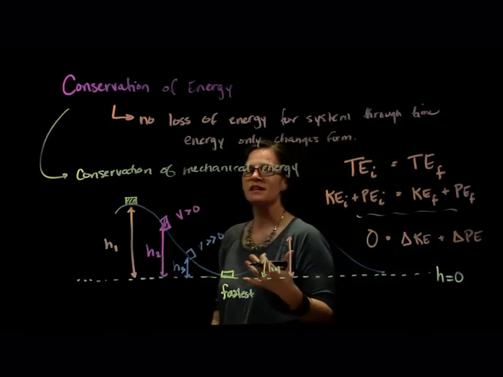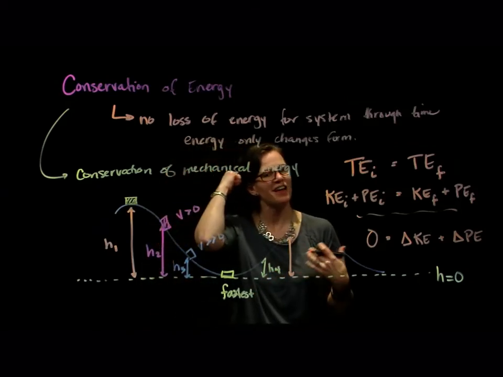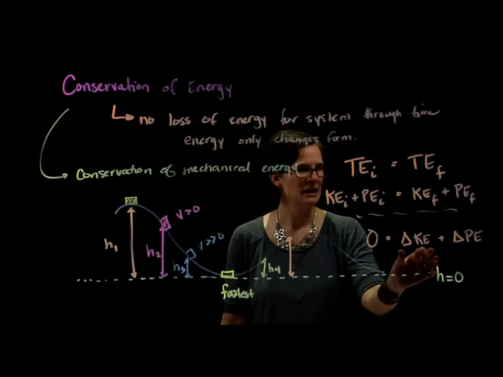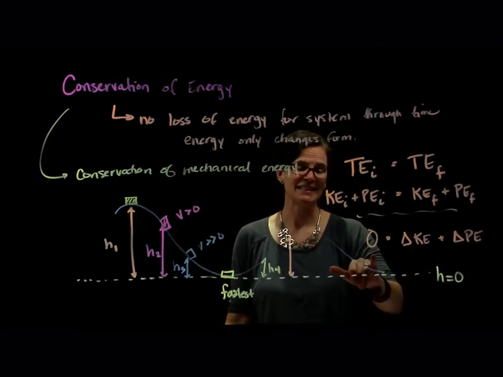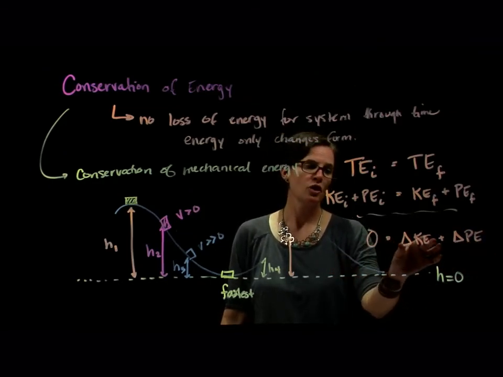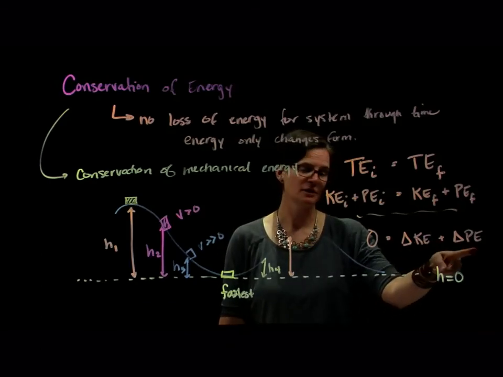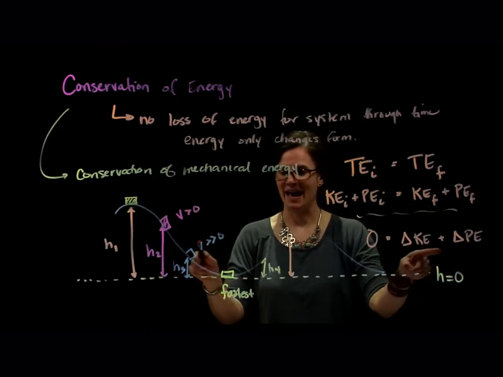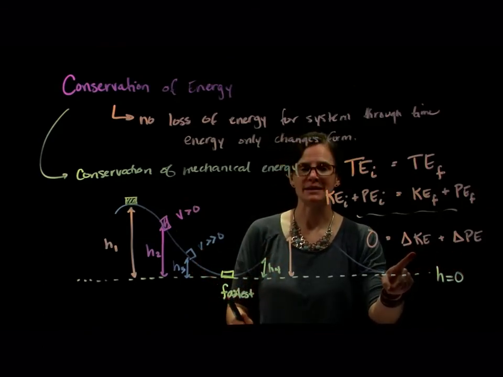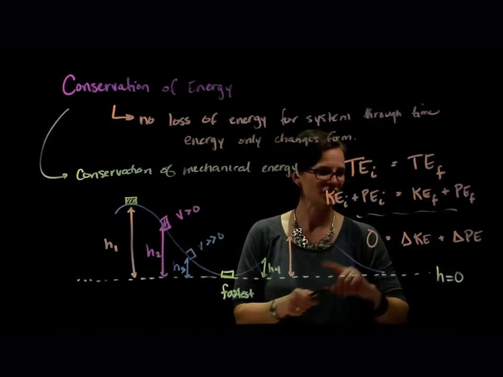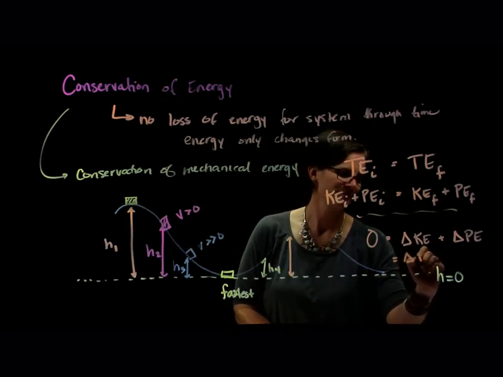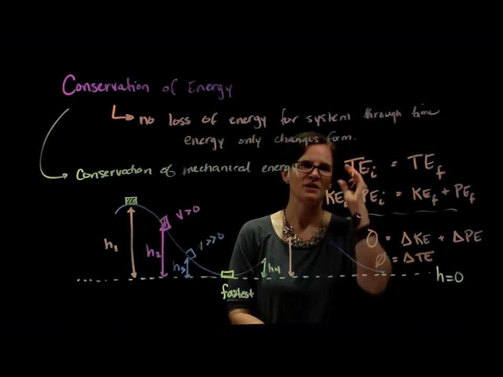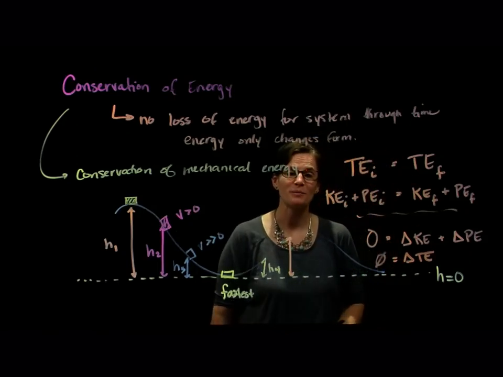And this is a way we can think about the idea of conservation of energy in another mathematical relationship: all the change in kinetic plus all the change in potential has to equal 0. So what I add to kinetic, I must lose in potential. Or what I add in potential, I must lose in kinetic, so that the net change is equal to 0. So we can think about it in two different mathematical representations.